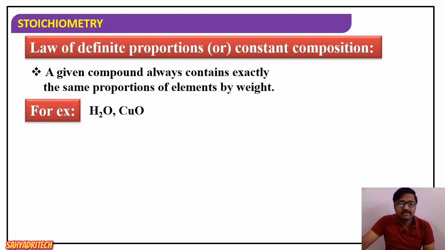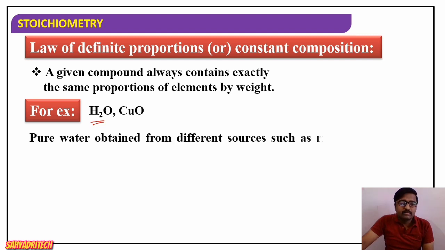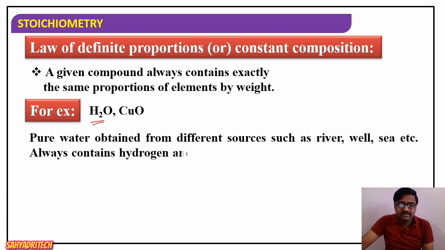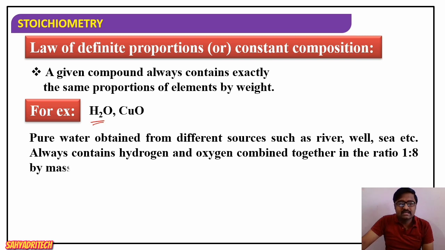Okay, so one example I have already considered is water. We can collect water samples from different sources, but it is always going to contain a definite proportion of elements by weight. Similarly, pure water obtained from different sources such as rivers, wells, seas, oceans, etc., always contains hydrogen and oxygen combined together in the ratio of 1:8 by mass.